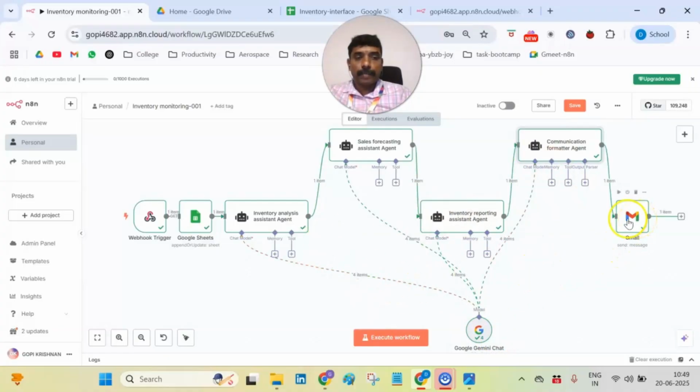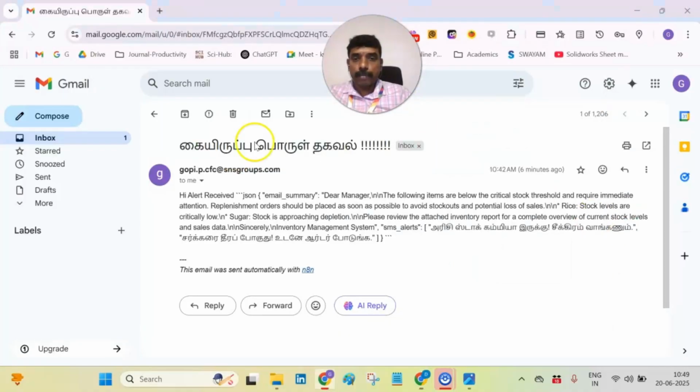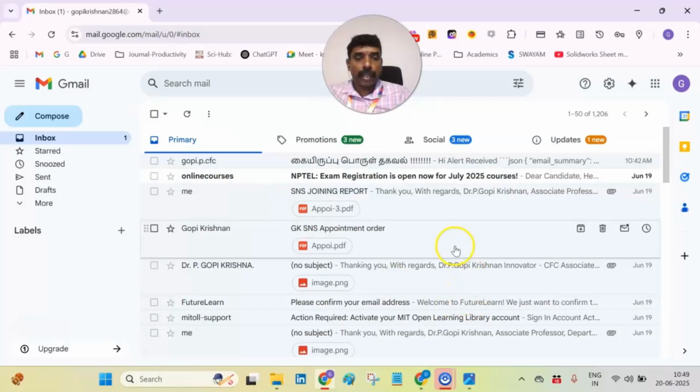Then if you see the output of the Gmail, depending upon the sales that occurred during the last week, what are the things that are required and what are the things that are not required in terms of refilling? It will be sent directly to the vendor side, and the vendor gets a notification of whether a particular stock is at a nominal level or understocked. Accordingly, during their next visit, they can supply all the components to the particular provision shop. So this is all about the solution I have given.